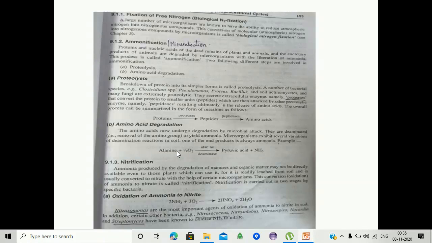Ammonification is also known as mineralization. It consists of proteolysis and amino acid degradation.